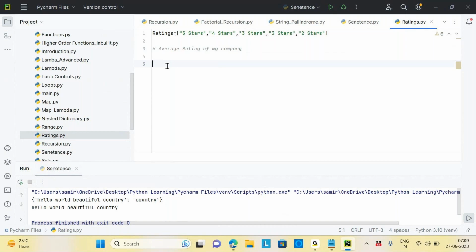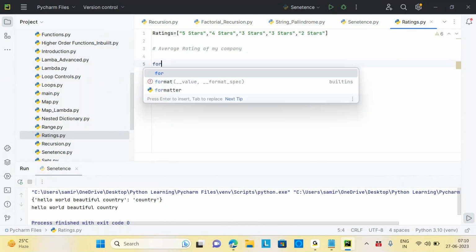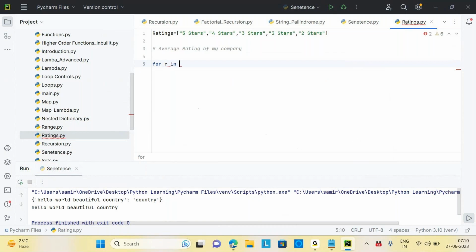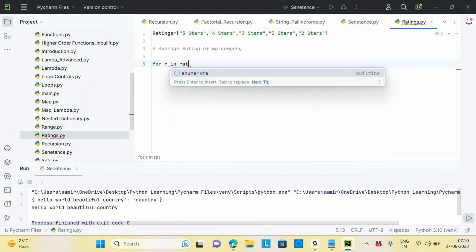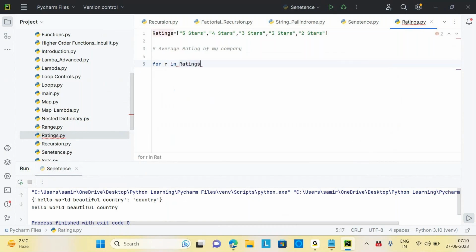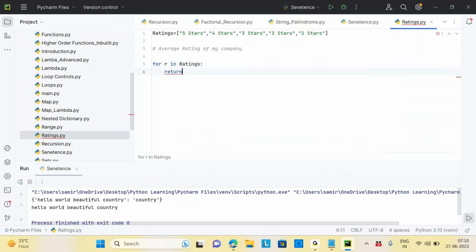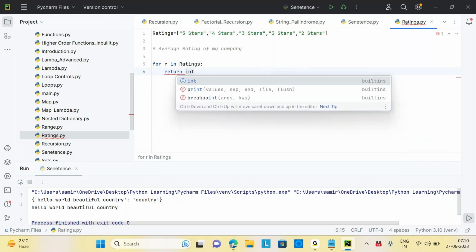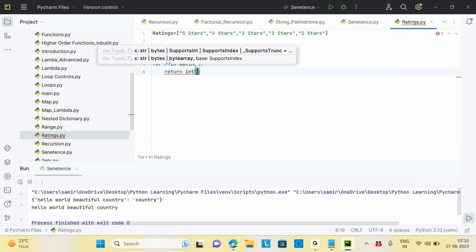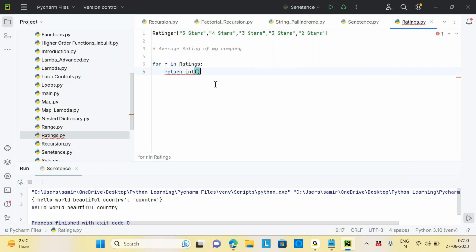Everybody has done it? Yeah, just trying it. Can I do it like this? For r in ratings, return integer of something like that. Can you do that? Just think, okay? This is a very simple one.